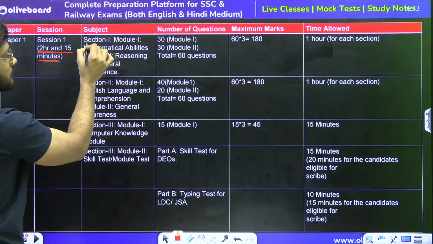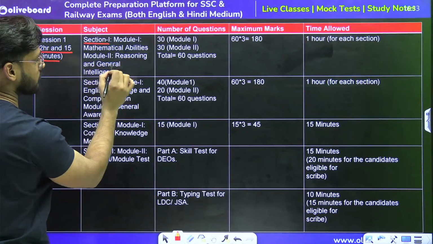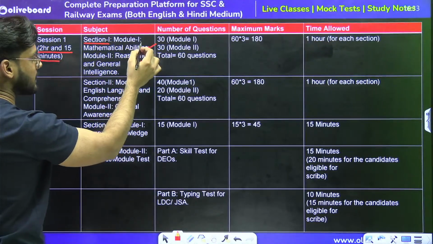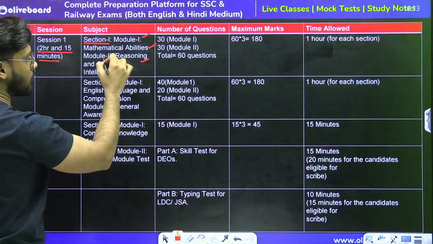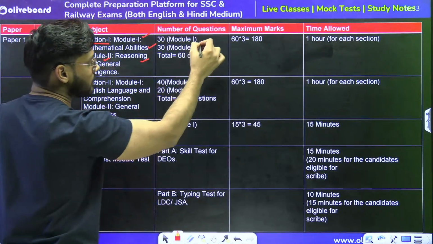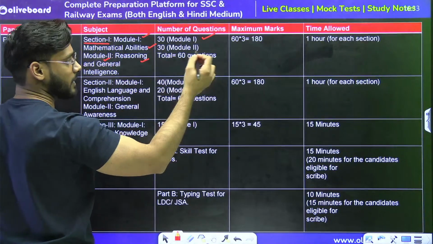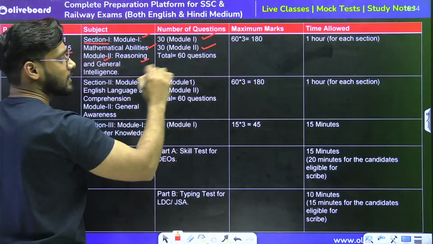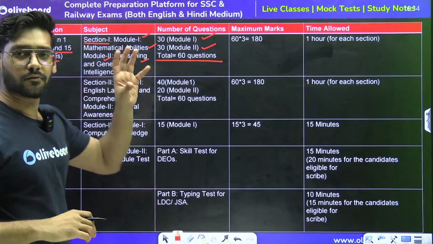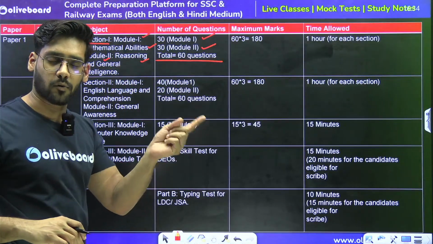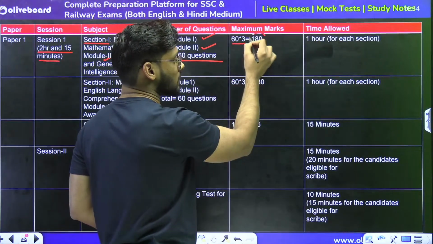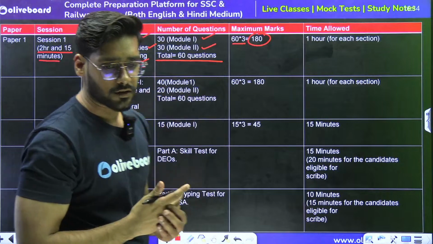Let's understand. We will have first section. In section number 1, we will be dealing with the mathematics questions and the reasoning questions. Mathematics questions will come in module number 1, and in module number 2 we will face reasoning and general intelligence questions. In module 1 we will have 30 questions of quant, that is mathematics, and 30 questions of reasoning. Total questions will be 60 from section number 1, which includes 1 module of maths and 1 module of reasoning. Each question will be of 3 marks and total marks will be 180 in section number 1.